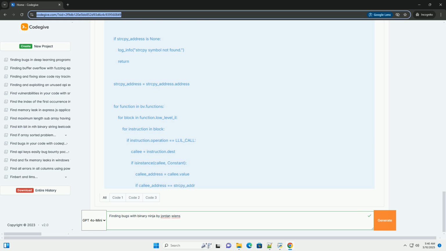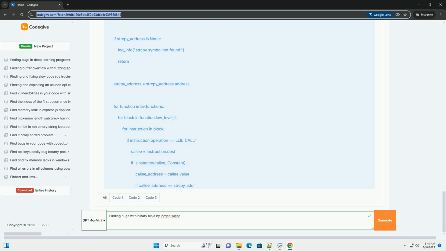This is a more challenging task, as it requires understanding the program's memory layout. 3. Symbolic execution. With the Falcon plugin, you can symbolically execute the code path leading to the strcpy call. This allows you to explore different input values and determine if any of them can cause the buffer to overflow.